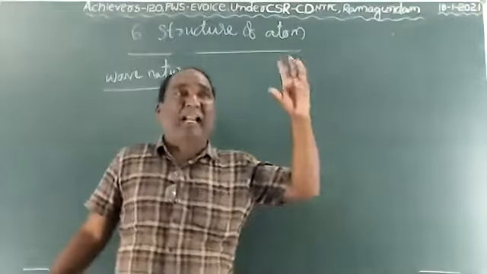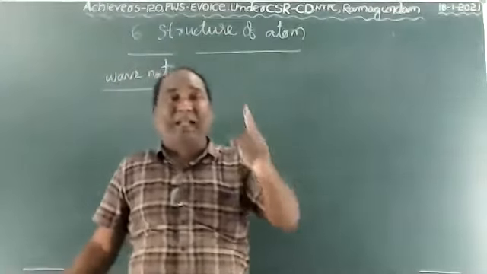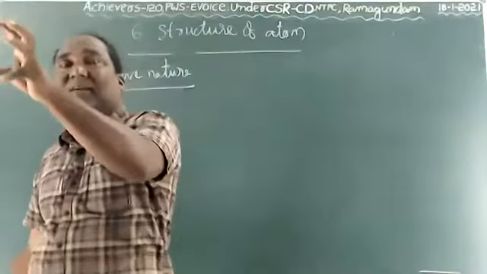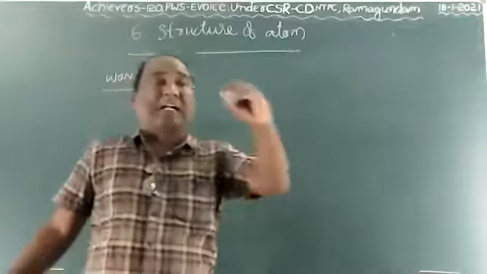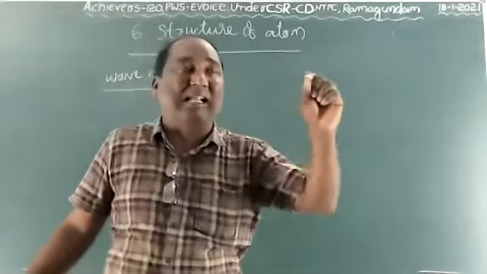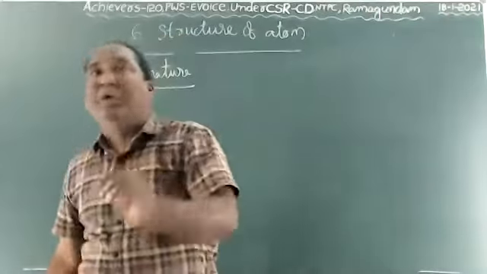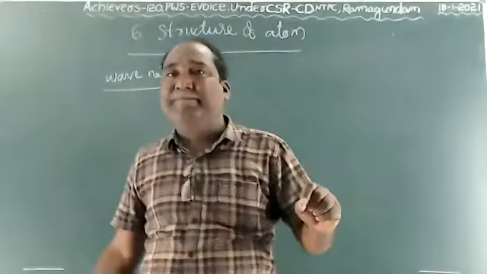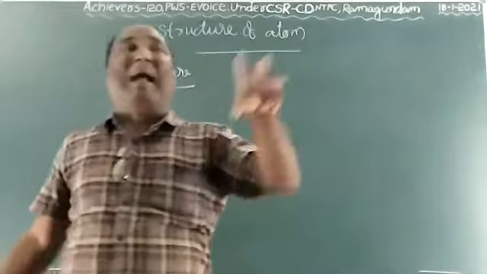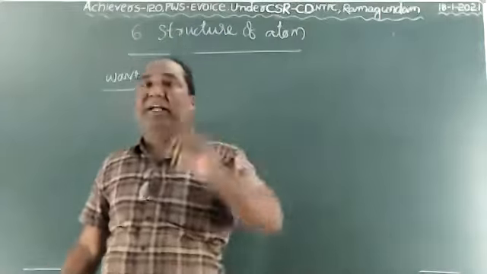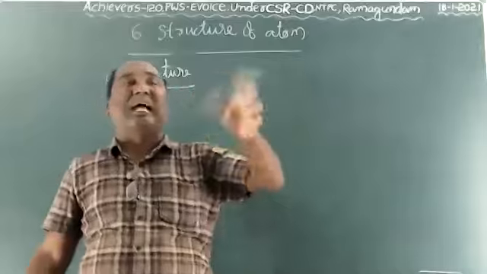So when the electric charge is vibrating, the vibrating electric charge creates a disturbance, changing the electric field. When the electric field changes, the magnetic field also changes automatically. That means when the electric energy vibrates, it changes the electric field, and at the same time the magnetic field also changes. Why? Because the electric field and magnetic field are perpendicular to each other, and the waves also travel perpendicular to each other. Let us see the electromagnetic wave.